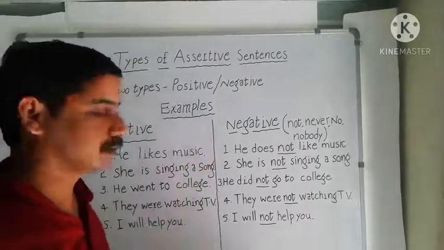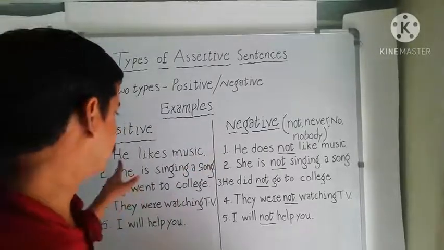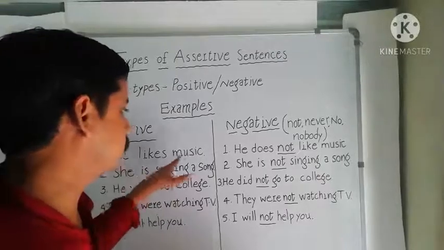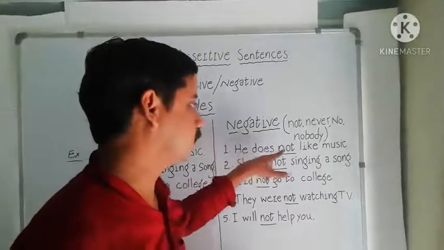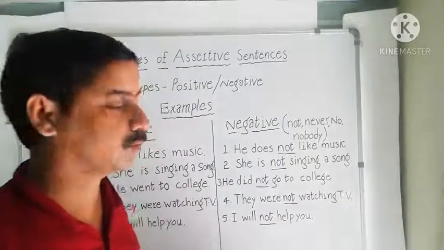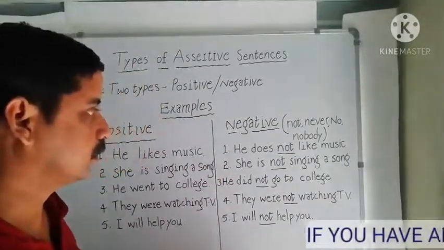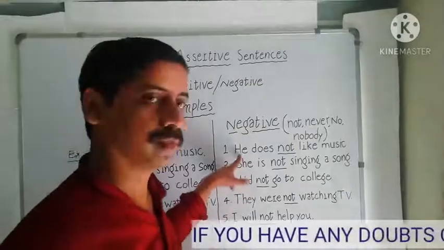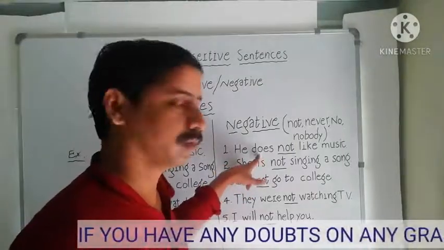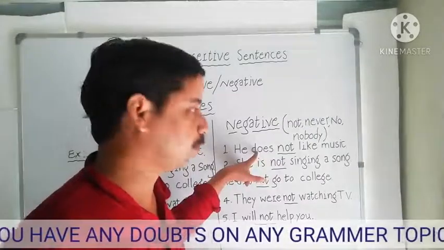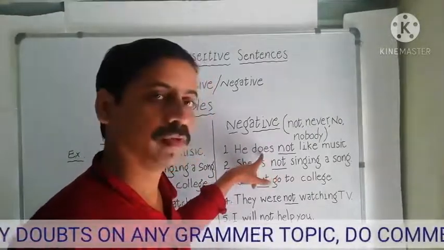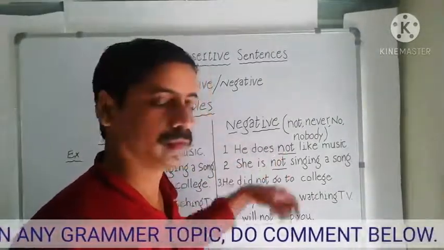The negative sentence for he likes music is he doesn't like music. He does not like music. Here in this sentence, we have a subject, we have an auxiliary verb, helping verb, and after helping verb we have not.